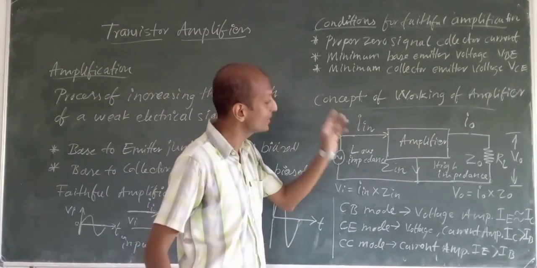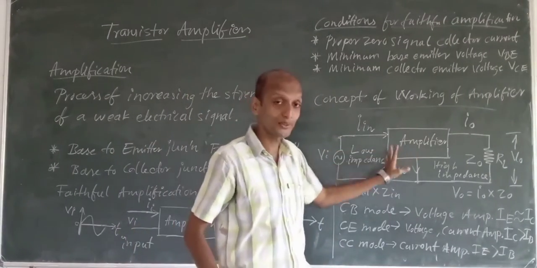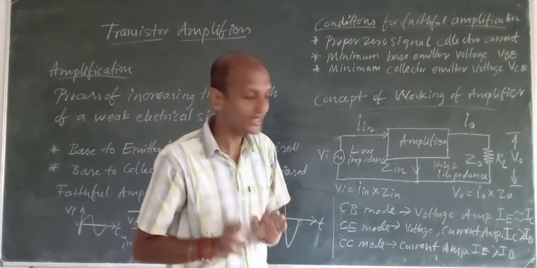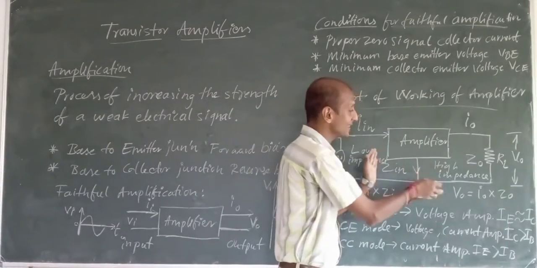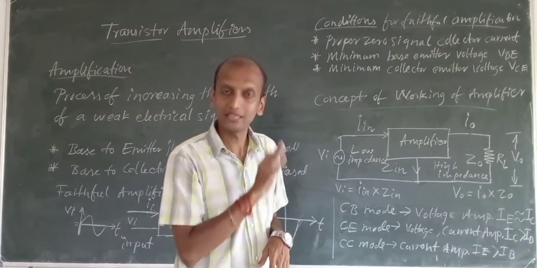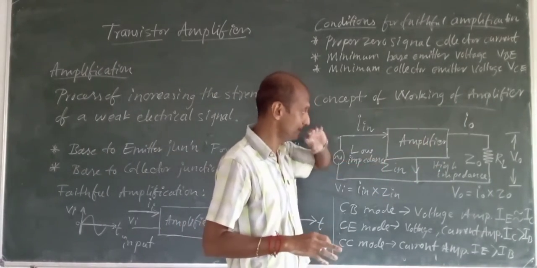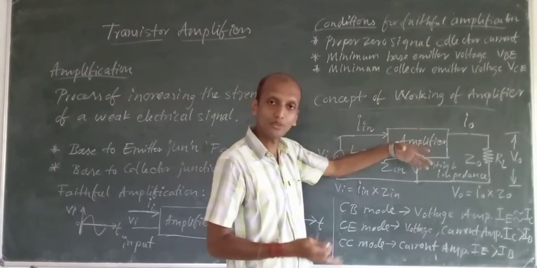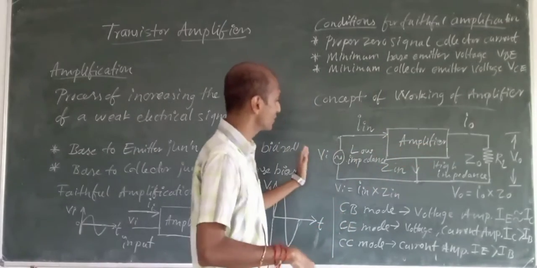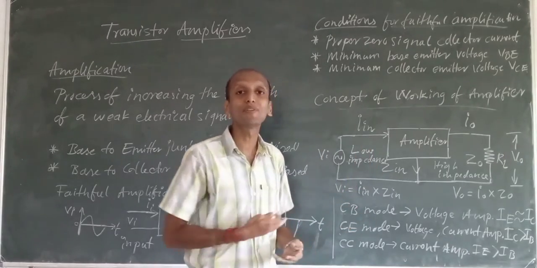Here we haven't shown any of the bias voltages. The bias voltages are all there inside the amplifier block. This is a transistor amplifier circuit, so bias voltages are there. Here we have shown only the input and output to see how the amplification is going to happen.